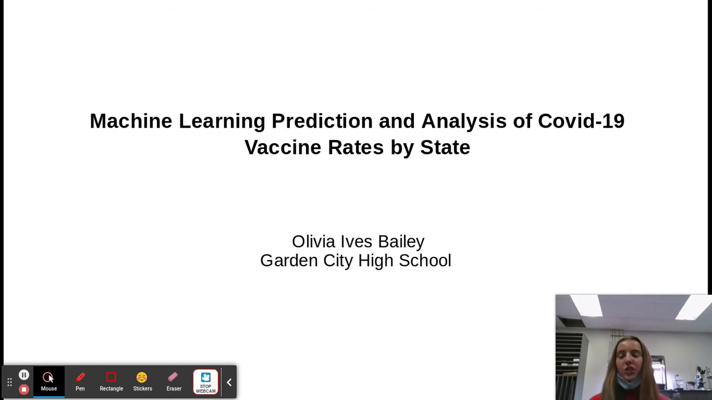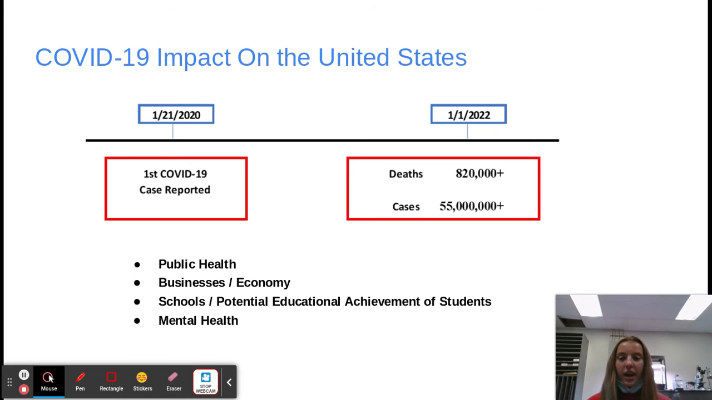My project is titled Machine Learning Prediction and Analysis of COVID-19 Vaccine Rates by State. In January 2020, the Centers for Disease Control and Prevention announced the first COVID-19 case in the United States. As of January 1st, 2022, there have been over 820,000 deaths from and over 55 million reported cases of COVID-19